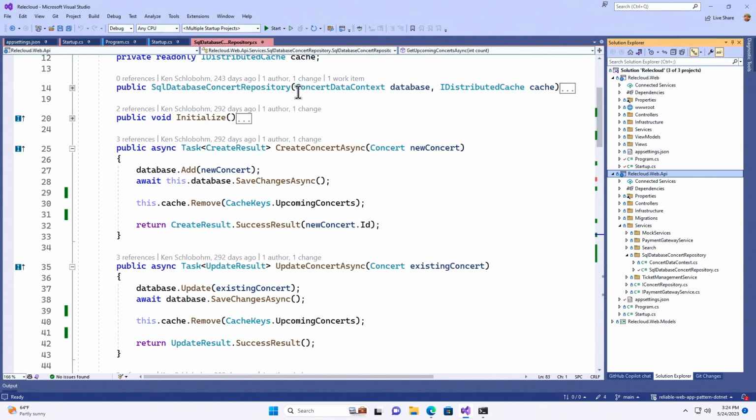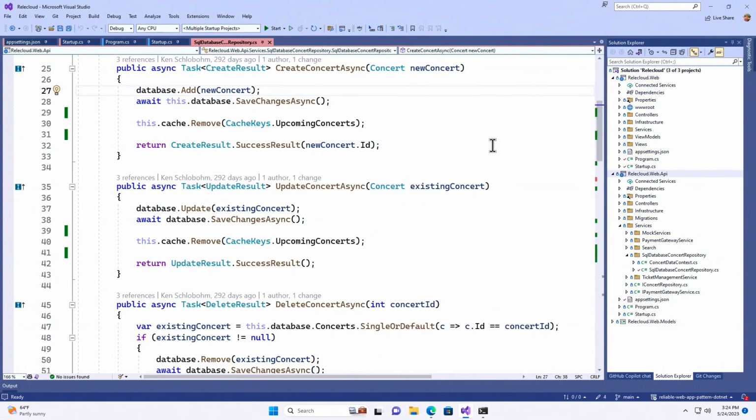So the first thing here is this is the data. It just calls over to Entity Framework, which hits Azure SQL. So this is the create concert function. And what I have highlighted here is database.Add and await database.SaveChangesAsync. Super, super easy. All it's doing is saving a new concert to the database. However, our underlying database just changed, right? So now anybody who hits the cache is not going to get that new concert out, right?